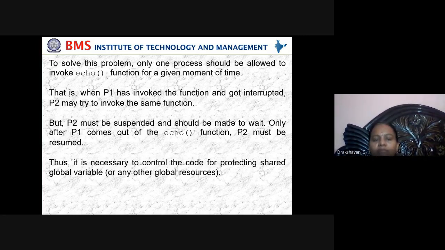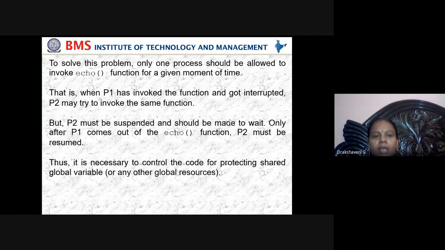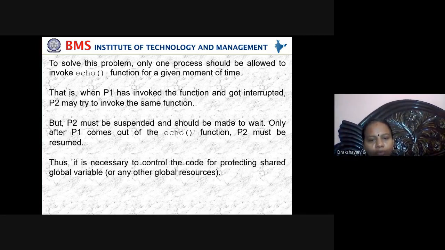What is the solution we have? The solution in concurrency is that when P1 has invoked the function and got interrupted, P2 may try to invoke the same function, but P2 must be suspended. Because P1 was using the echo function, P2 should be suspended till P1 is completed. Till P1 completes, P2 should not be allowed. Only after P1 comes out of the echo function must P2 be resumed.